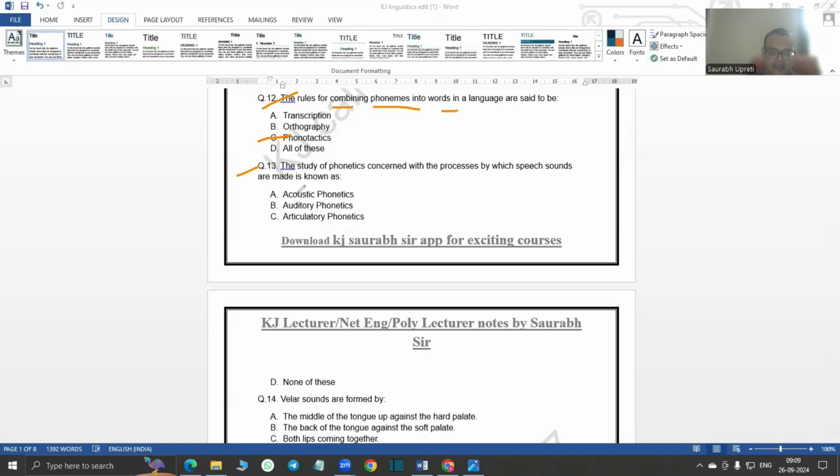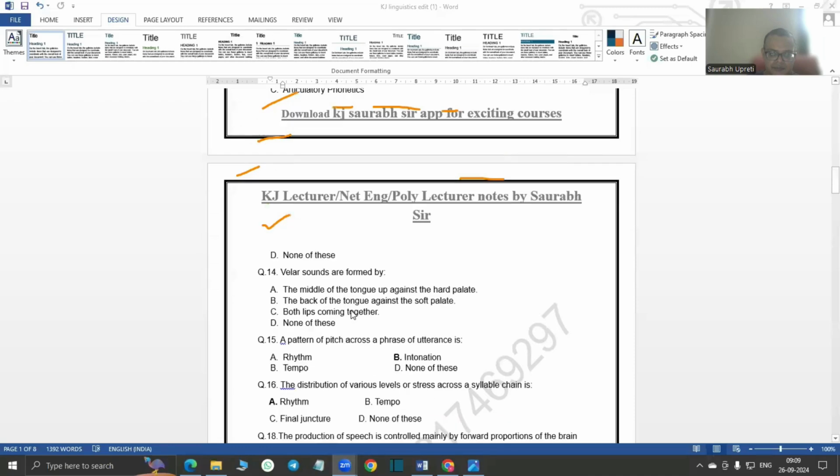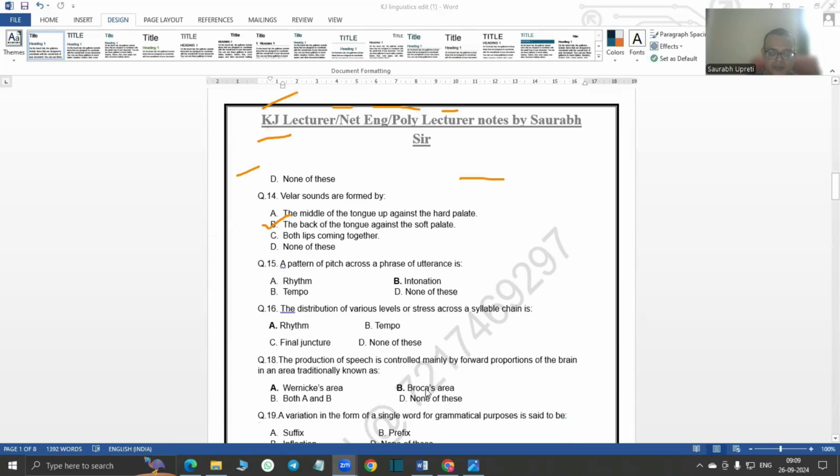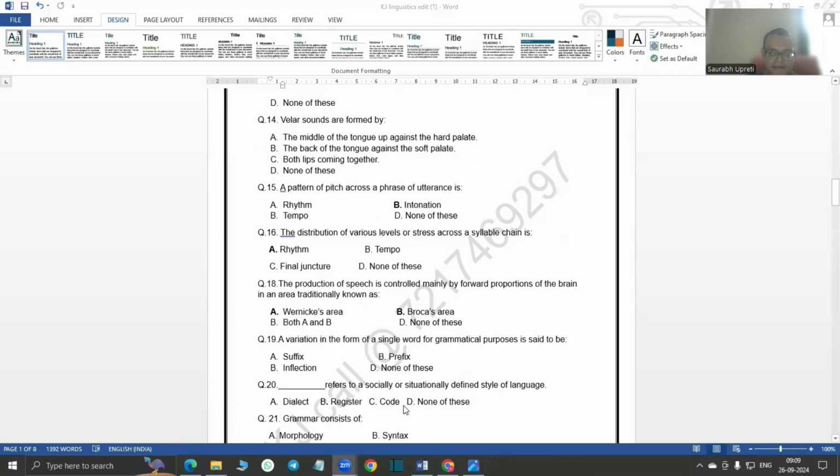Then question number 13: the study of phonetics concerned with the processes by which speech sounds are made is called articulatory phonetics. Then moving on to question number 14: velar sounds. Velar sounds are formed by the back of the tongue against the soft palate. Pattern of pitch across a phrase or utterance is called intonation.